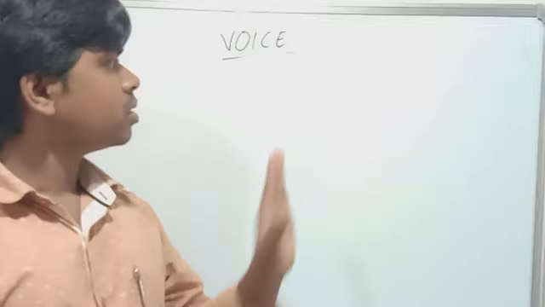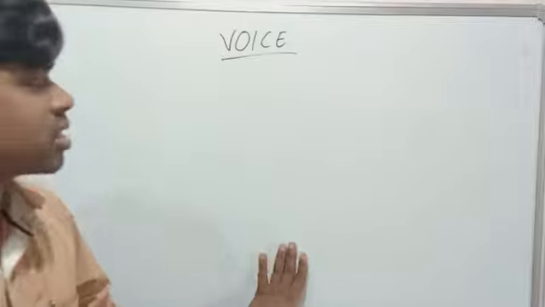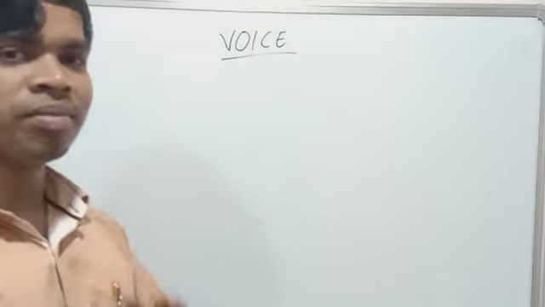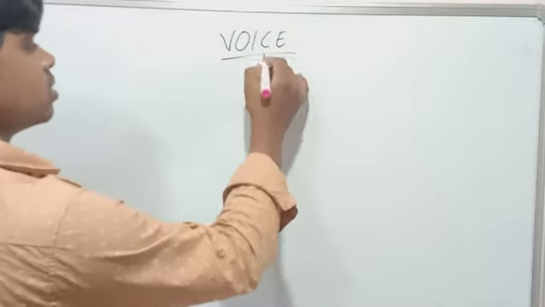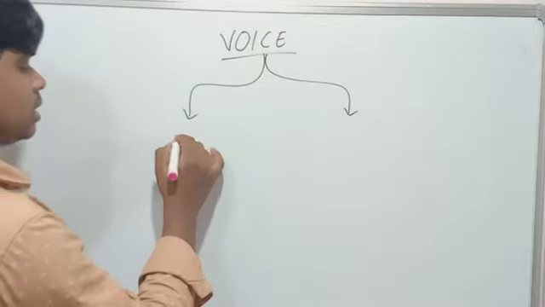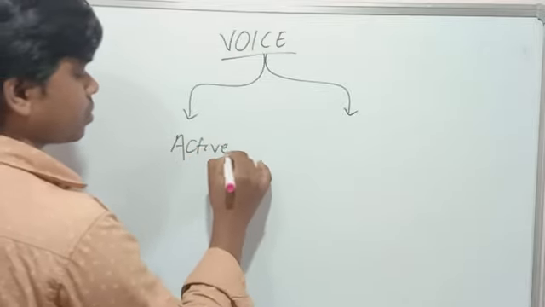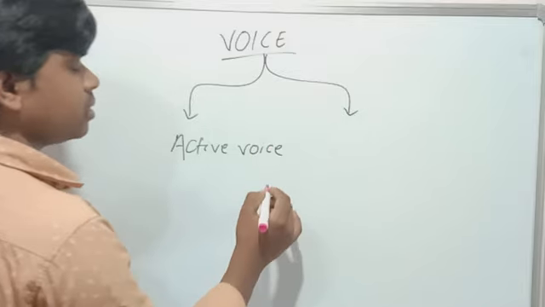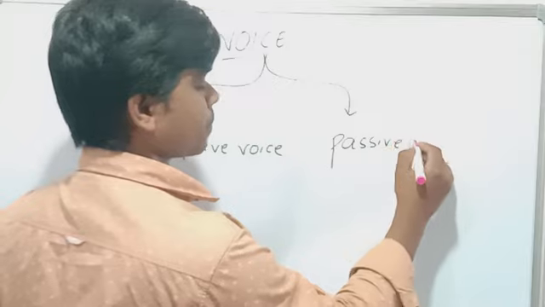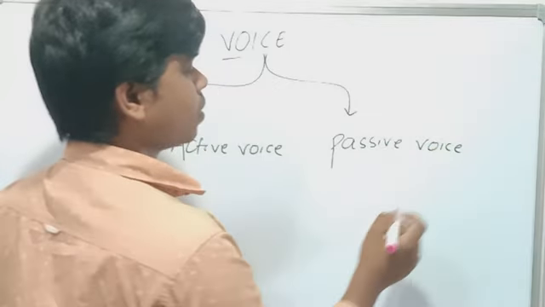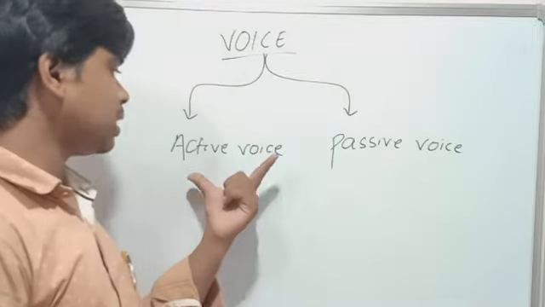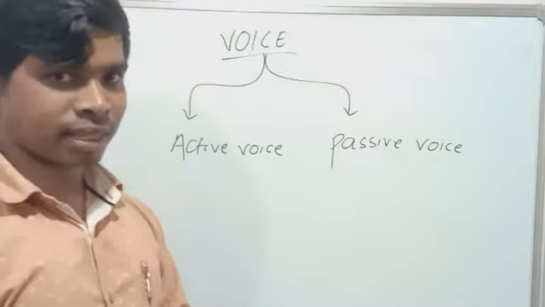Okay, students. देखते हैं voice के बारे में. Okay. So, particularly if we see, voice is divided into two parts. Yes, students. Voice is two parts. First one is active voice and second part is passive voice. Okay, it means I have told you voice is two types. One is active voice and another one is passive voice.